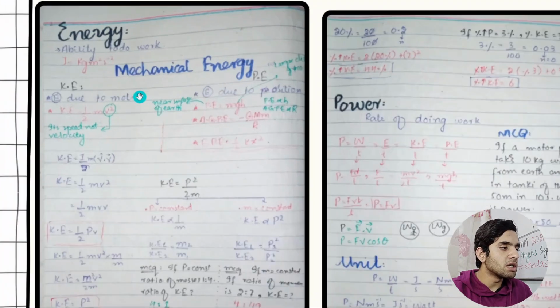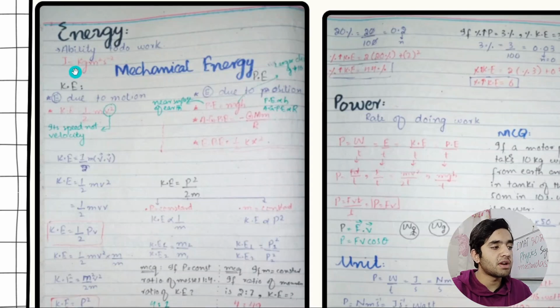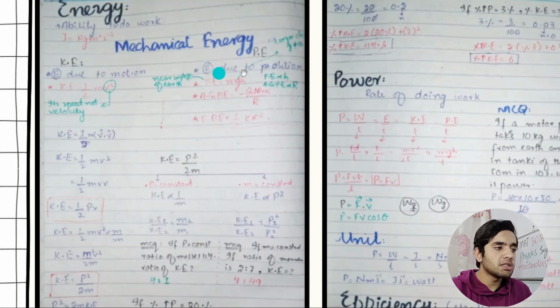Then we have got energy. What is energy? Ability to do work. The unit of energy is joules. If we derive it, it is kg meter square per second square. Mechanical energy is of two types: kinetic energy and potential energy.